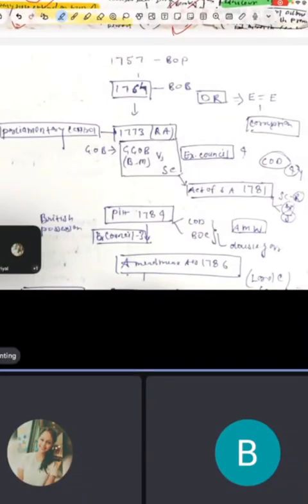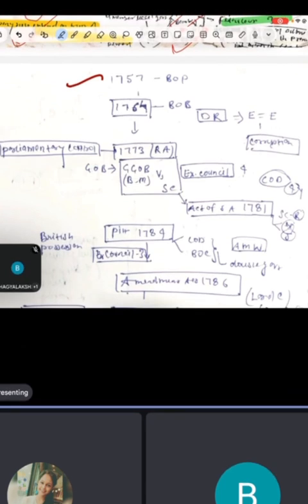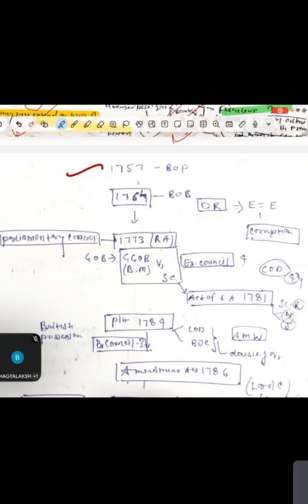So, guys, as we know, the starting point of modern history is where people get confused. People have different ideas, guys, about where we should start. But roughly speaking, I will start from the death of Aurangzeb.